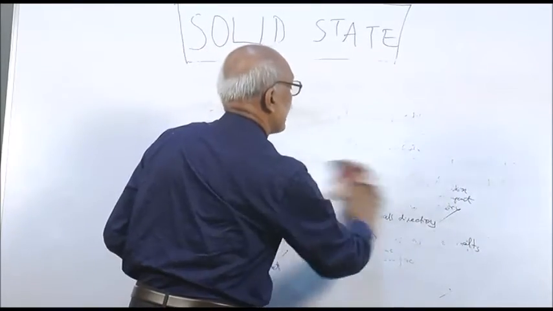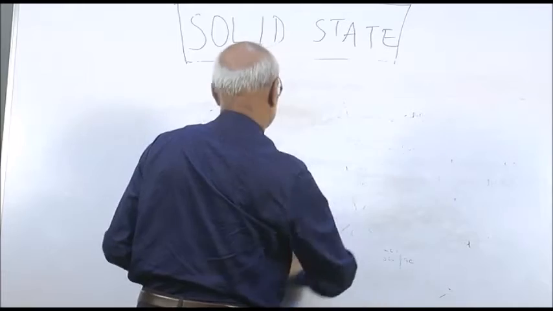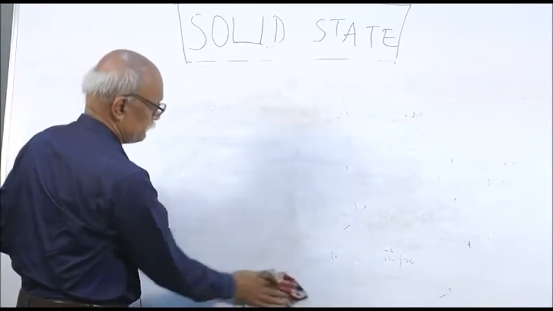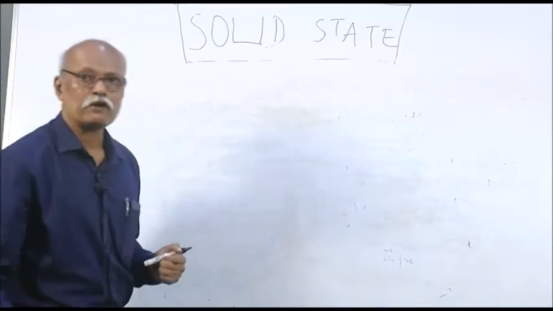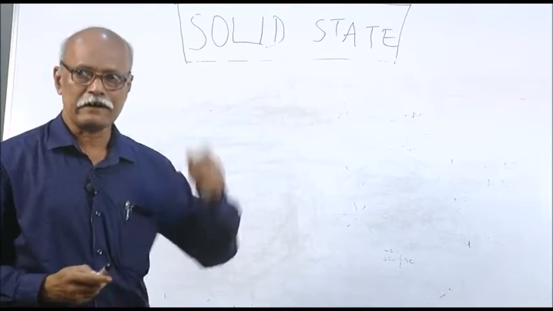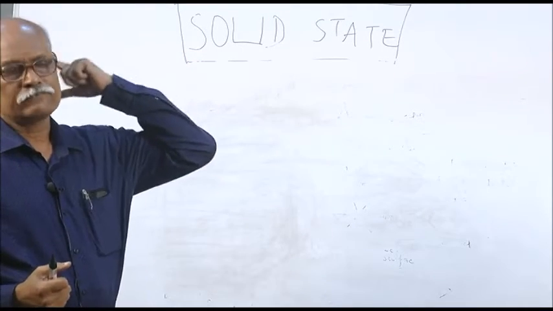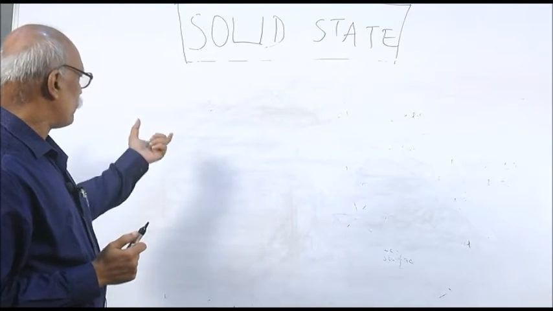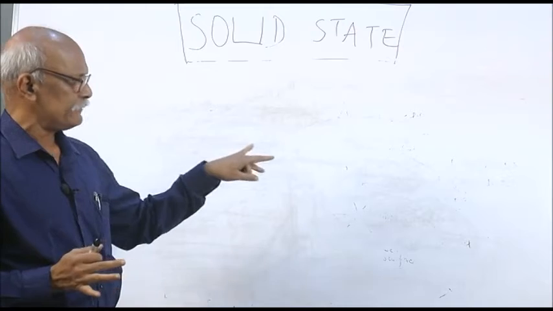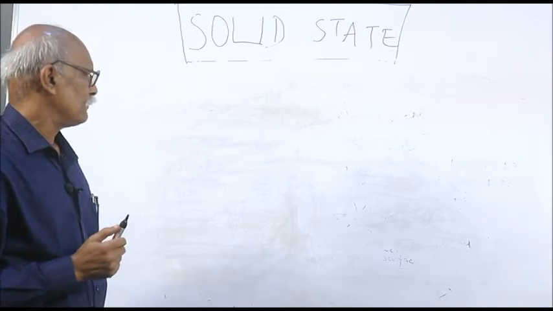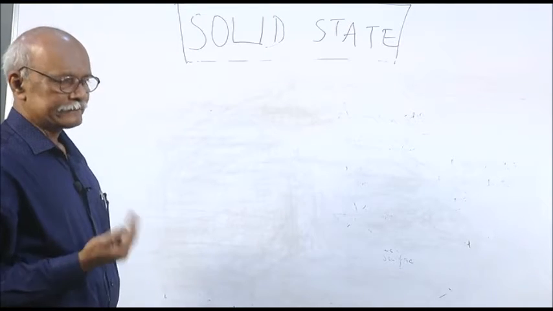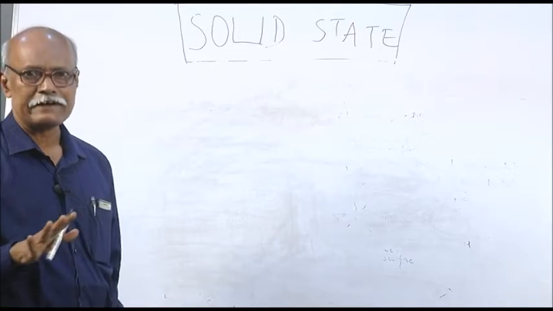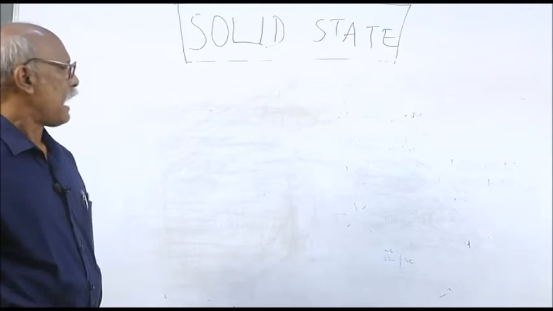So this is one type of classification based on structure or geometric arrangement. We get two types of solids: one is crystalline solid, another is amorphous solid. From this you will get a sure question: what is the distinction between crystalline and amorphous solid, or what are the characteristics of crystalline solid, or of amorphous solid.